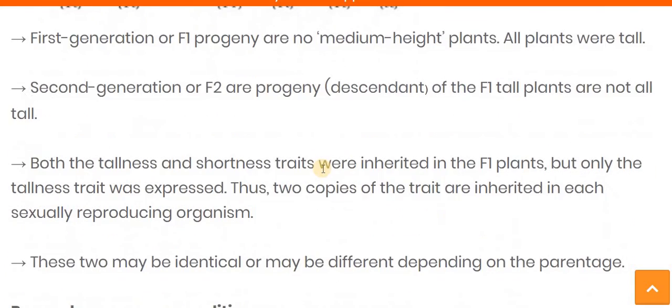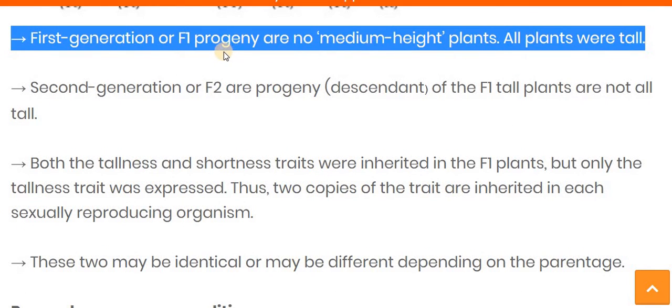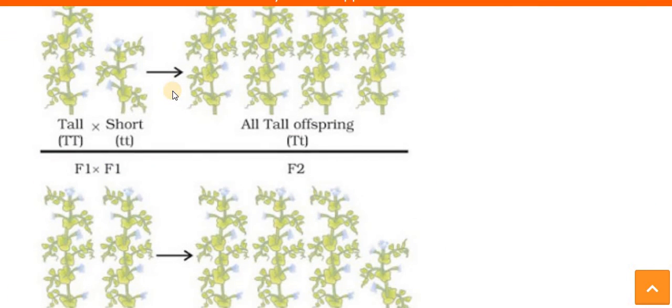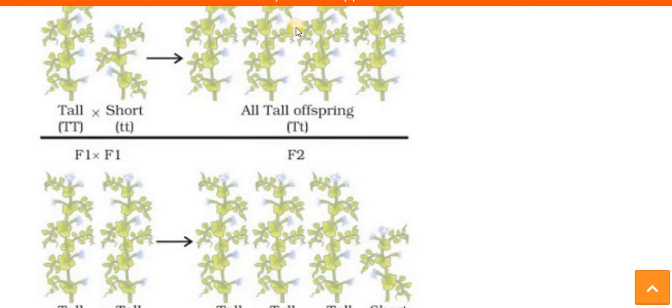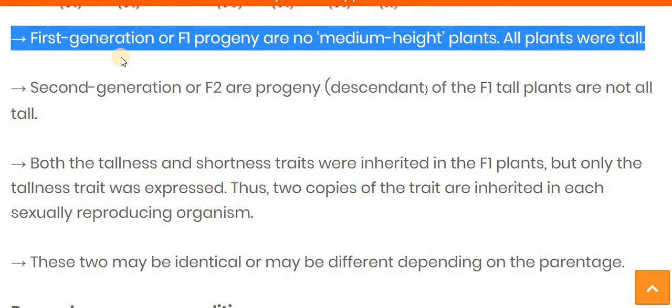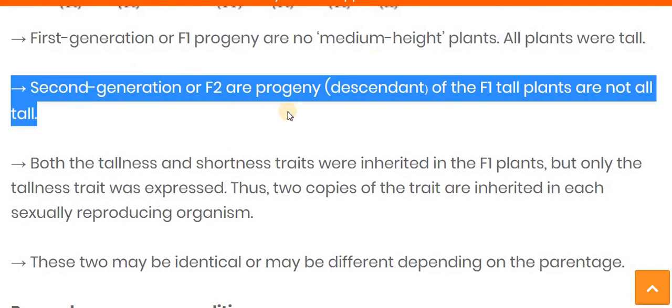Let's see the theory part. In the first generation, or F1 progeny, there are no medium height plants. All are tall plants, as we see that in the first generation all are tall. But in the second generation, the F2 progeny of the F1 tall plants are not all tall.